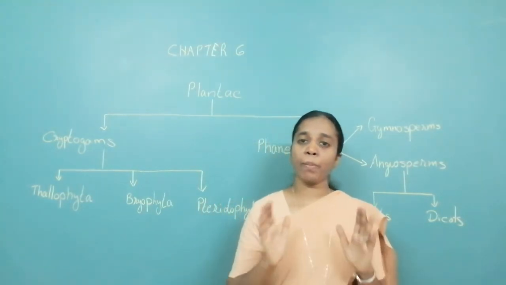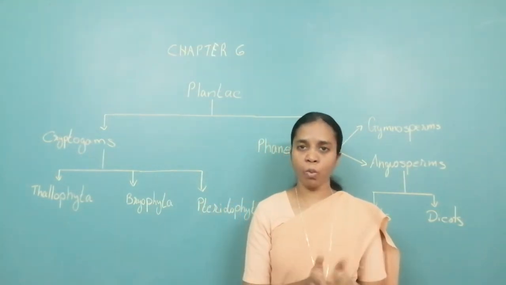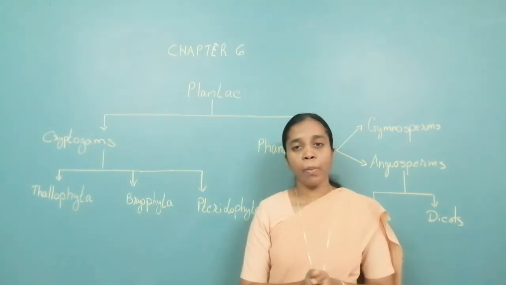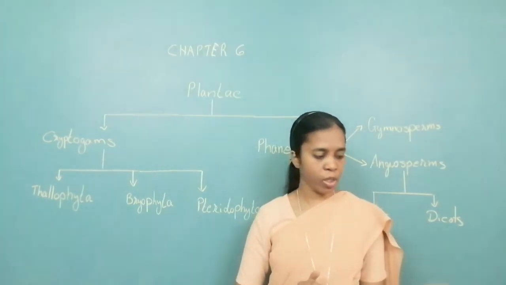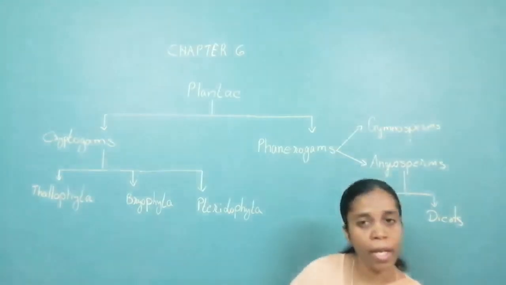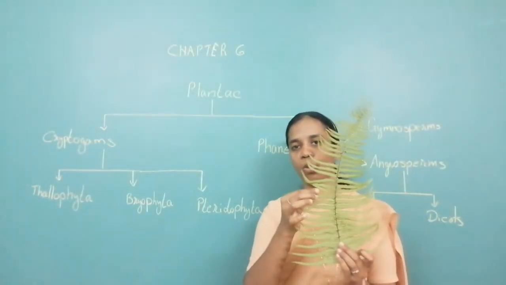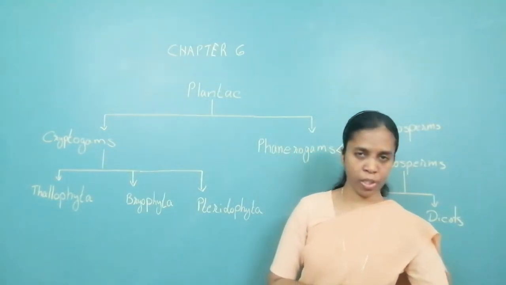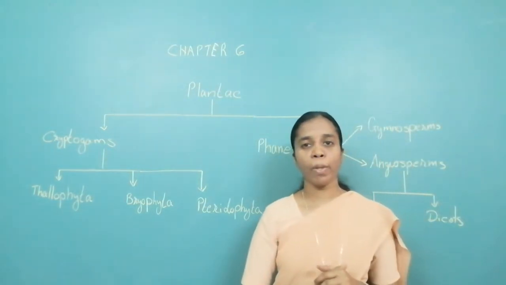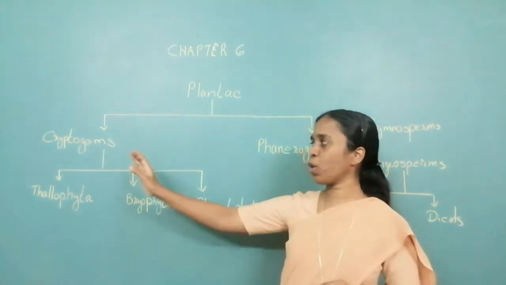They have separate conducting tissues for food and water. They reproduce asexually and sexually, asexually by spore formation, as I showed you what is spore, and sexually by gamete formation. So this is all about subkingdom cryptogams.